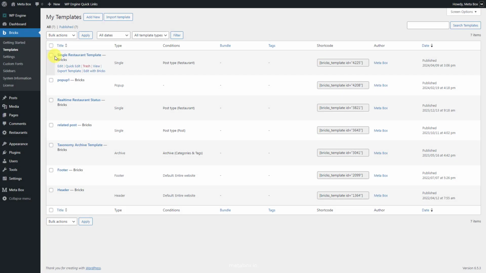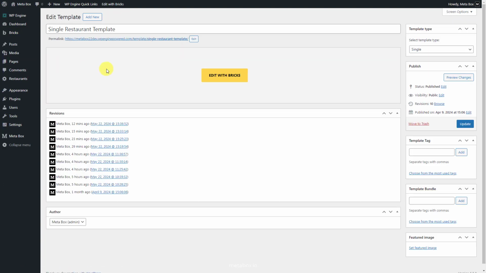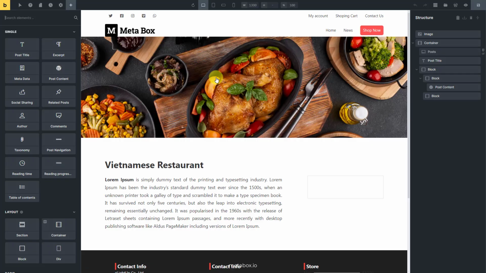Go to edit the template that we use for the single page. Since Bricks supports conditions to display or hide elements based on dynamic data, we will create some elements following the options we have in the fields. Then, use the conditions for them. Let's see in detail now.